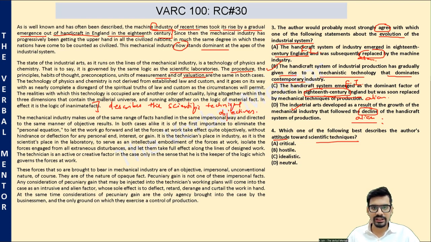He has not said whether these scientific techniques are good, bad, or whether they are sufficient, insufficient. He has not given his position on the science, the logic of physics and chemistry, or the scientific techniques. He has merely described how these techniques work. That's all, which means his attitude towards them is broadly neutral, objective.